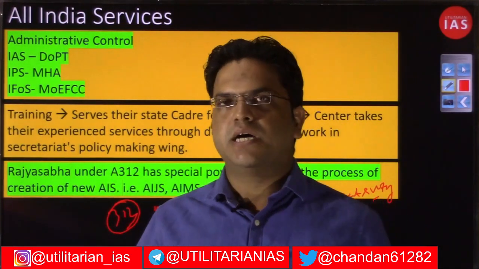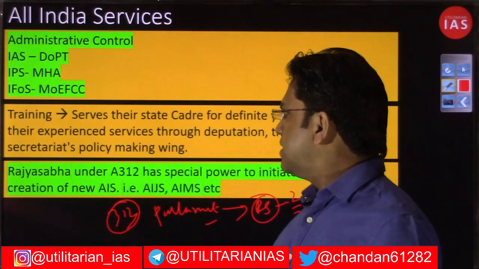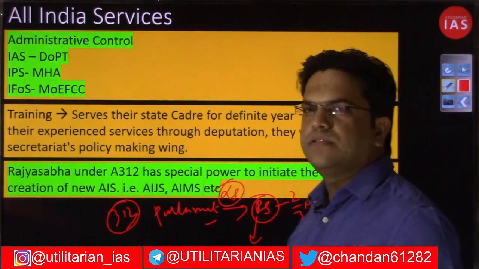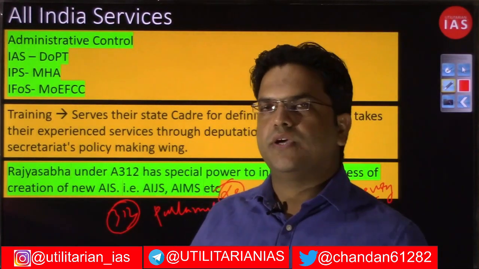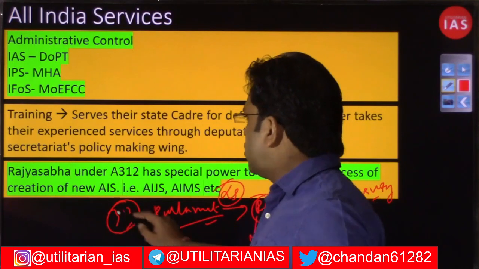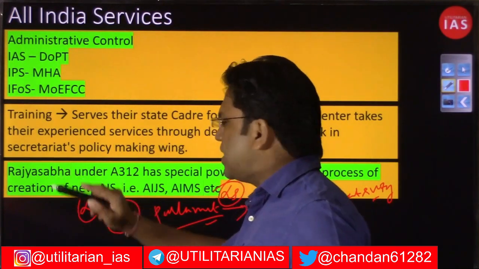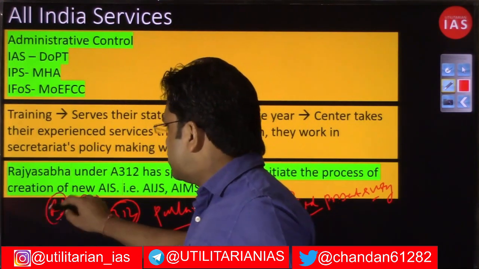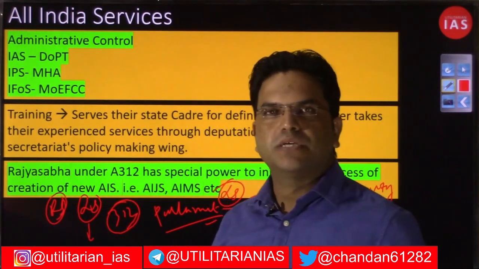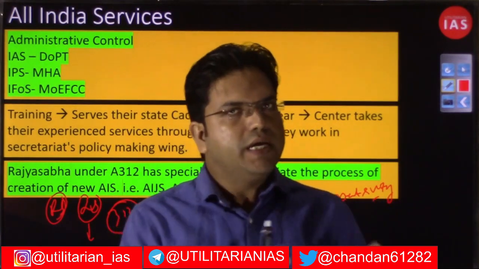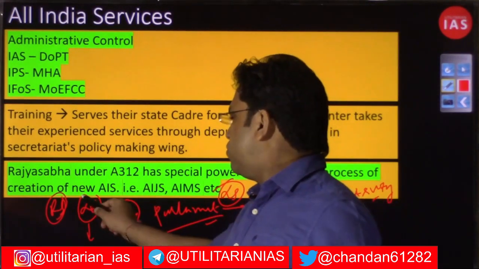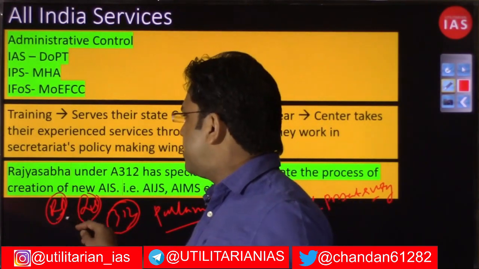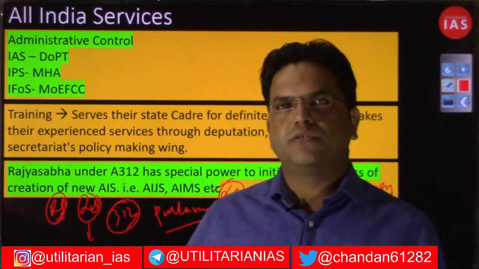Now why Rajya Sabha alone has been given the power to pass that resolution, not Lok Sabha, that point we will discuss when we get into Article 312, which we are not in right now. When Rajya Sabha has passed the resolution, then Lok Sabha will come into the picture, but Lok Sabha cannot pass the resolution initially. Why has Lok Sabha's role been ignored for that resolution, and why has Rajya Sabha been given primacy? That we will discuss. So that was all about the All India services.